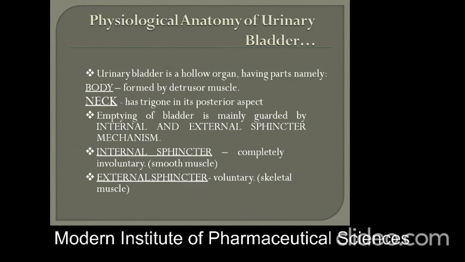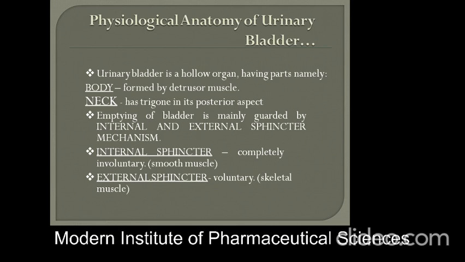Physiological anatomy of the urinary bladder. Generally, the urinary bladder is a hollow organ having parts, and micturition is dependent on the bladder's size and shape. The body is formed by the detrusor muscle, a contracting muscle. It is dependent on the contraction and relaxation of the urinary bladder. Neck, head, trigone, and its posterior aspect.